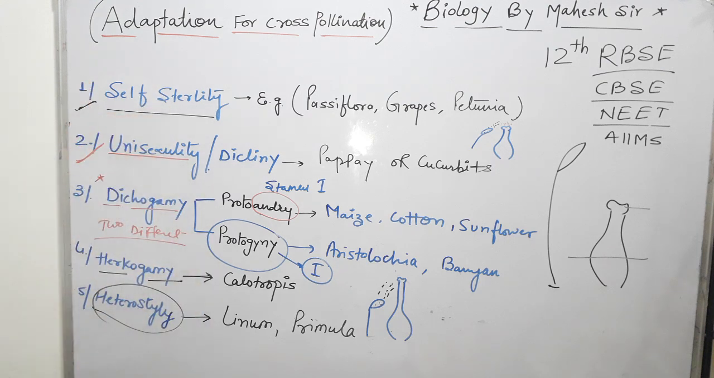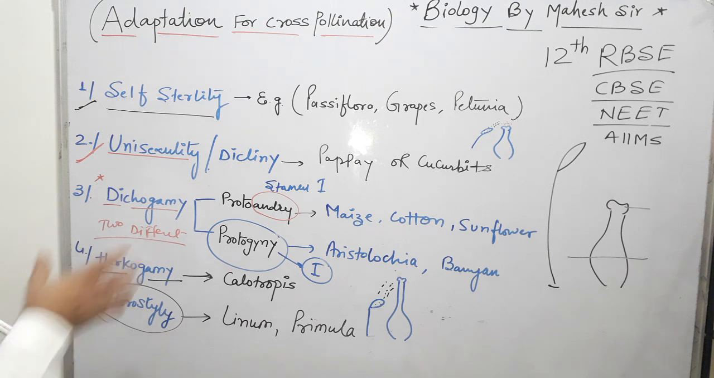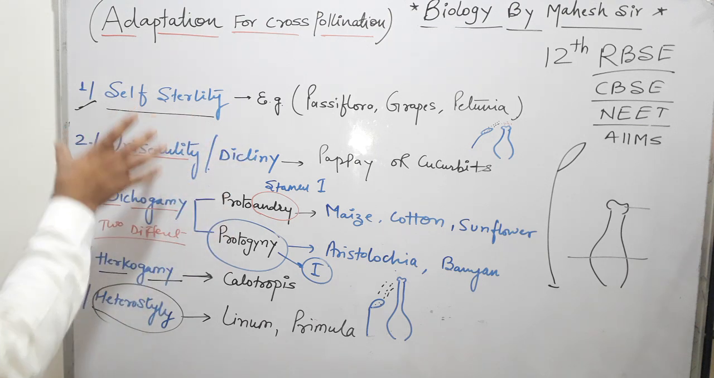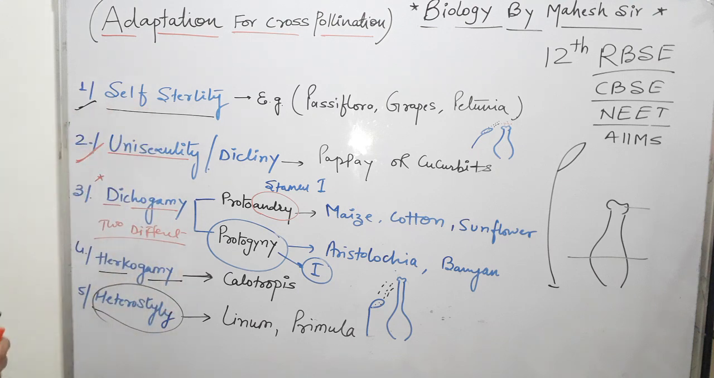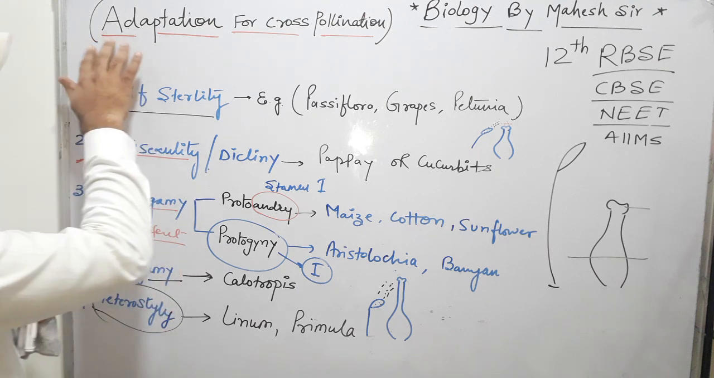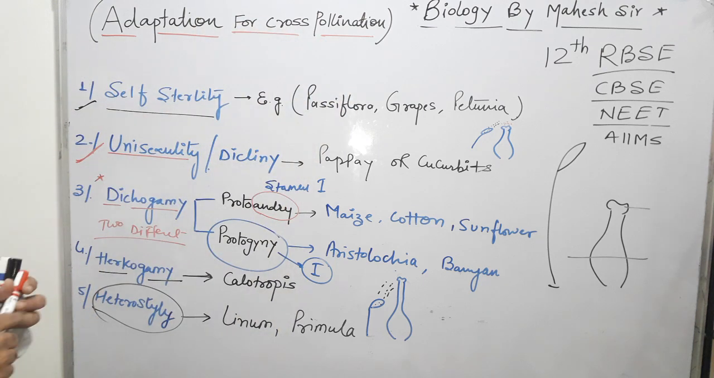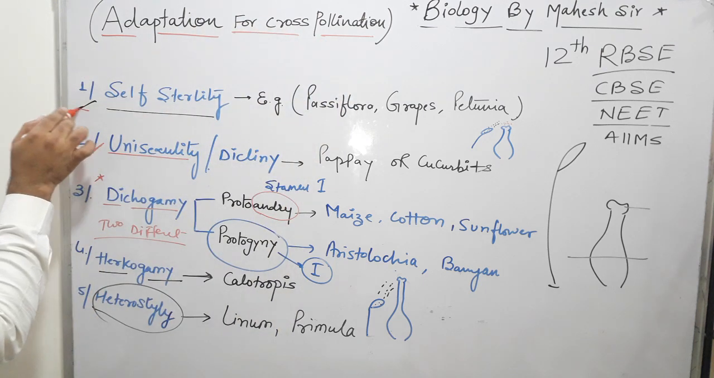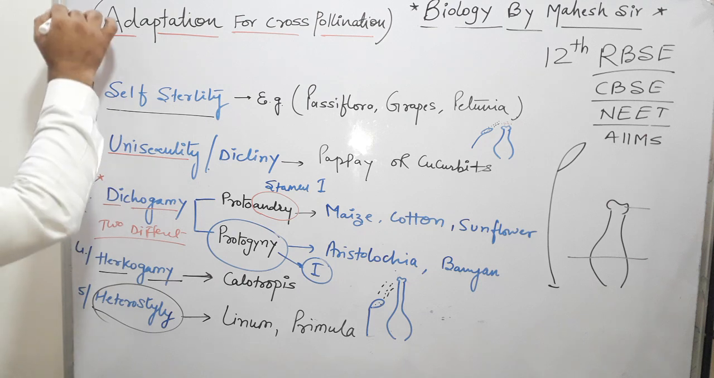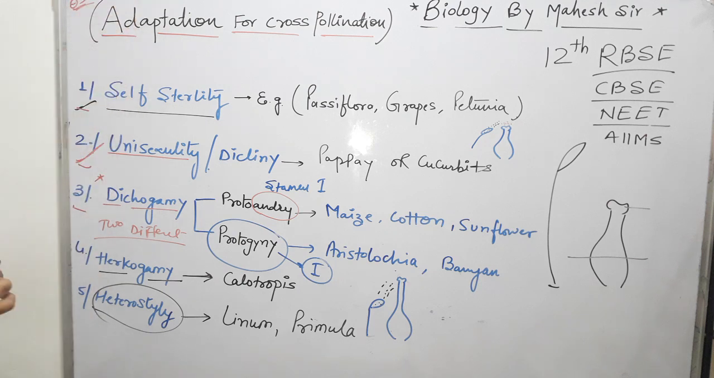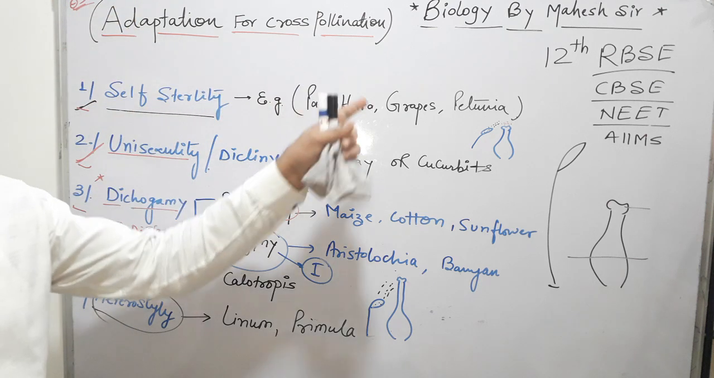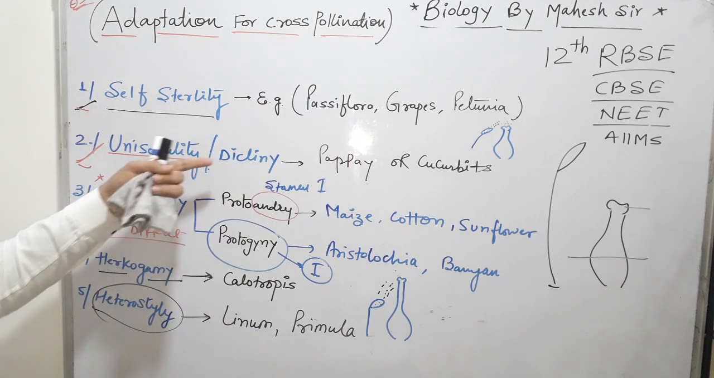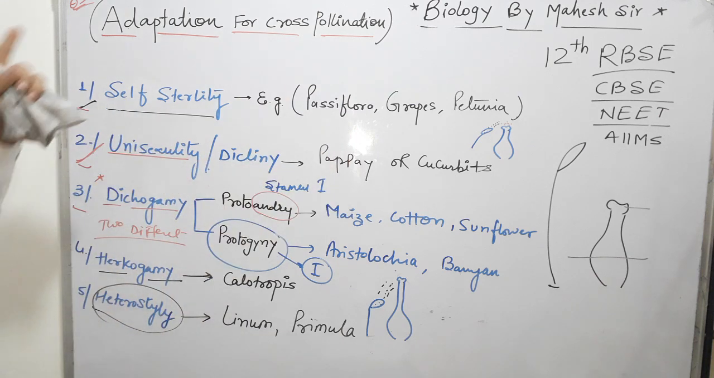Clear? So you can take a screenshot of this diagram. Now all these terms will come in your CBSE examination as subjective questions, either as a definition or as a 3-mark question on adaptation for cross-pollination, or to define self-sterility, unisexuality and so on. So that is for subjective.